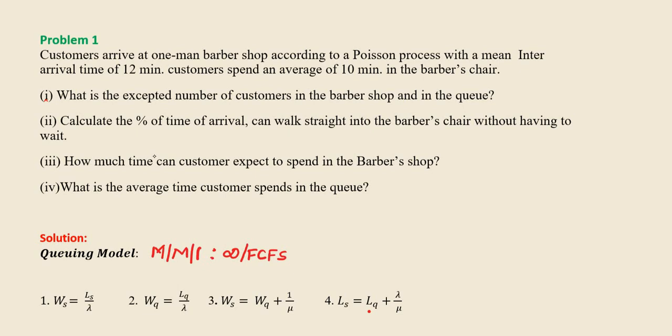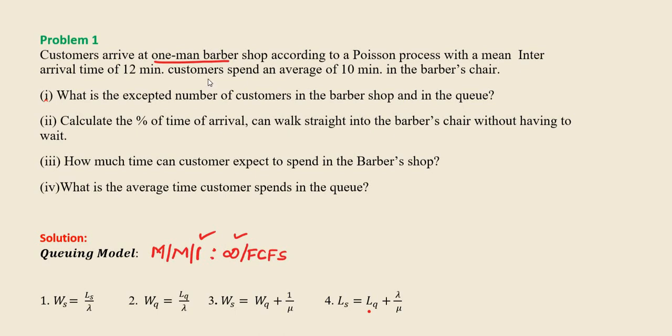Before going further, you have to identify the model of this queuing problem. It is mentioned that according to the Poisson process, the inter-arrival time and the service time are there. So the model has the first Kendall notation as M and M. It is a one-man barber shop, so the number of servers must be 1. The capacity of the queue must be infinity because no finite capacity is mentioned here. And in a barber shop, the queuing discipline must be first come, first serve.